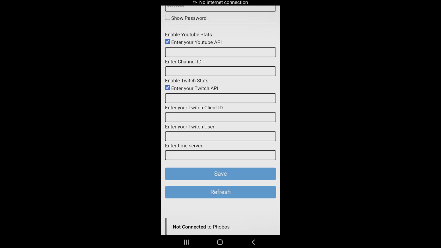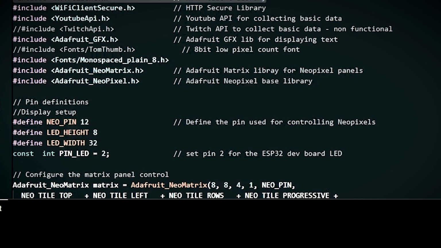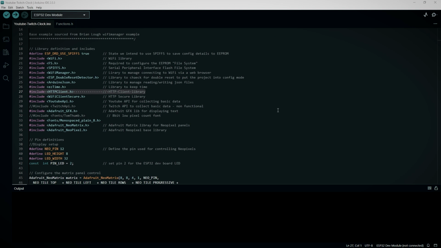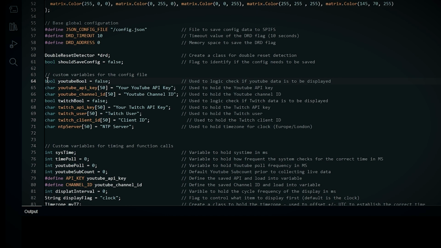Well, the Wi-Fi manager enables us to pass custom HTML code, so we can write a form to capture the information that we need and save it to the internal memory of the ESP32, much like we did with the Wi-Fi credentials. I need to do this for Twitch as well, so we'll add some additional fields and some checkboxes so we can do some logic later in case we only want to query one service versus another. Once we've added the library to the Arduino IDE, we include that library into our program. To make the form work, we add some global variables to hold the information stored when we submitted the form.